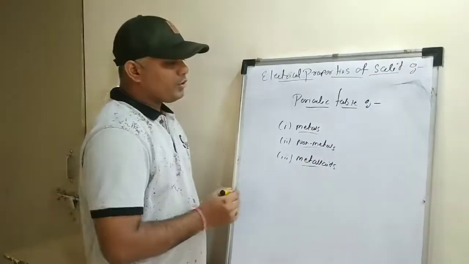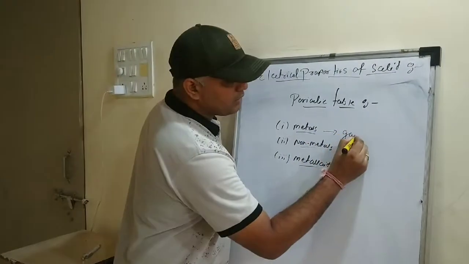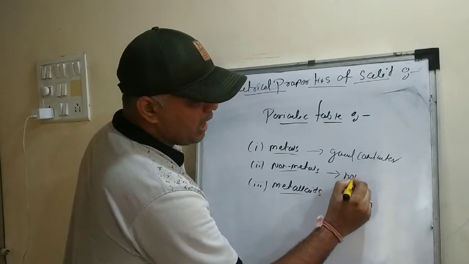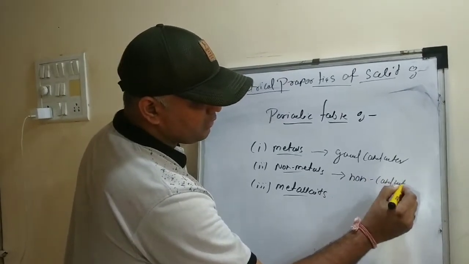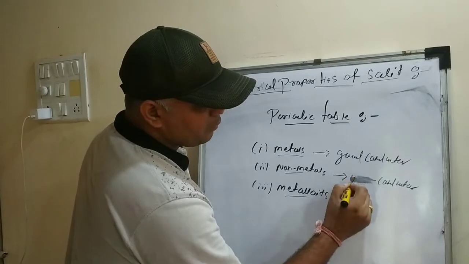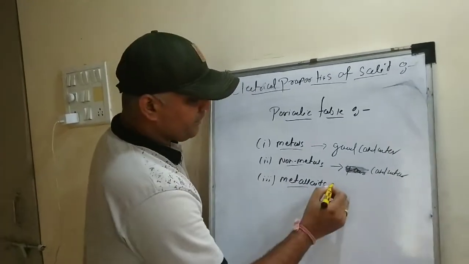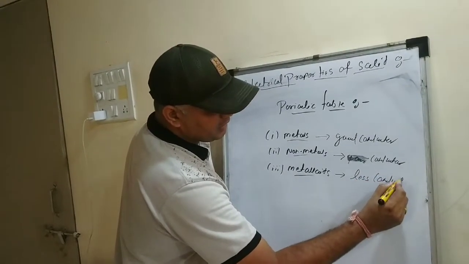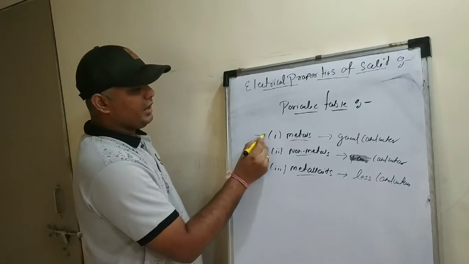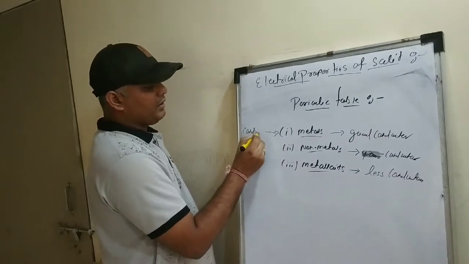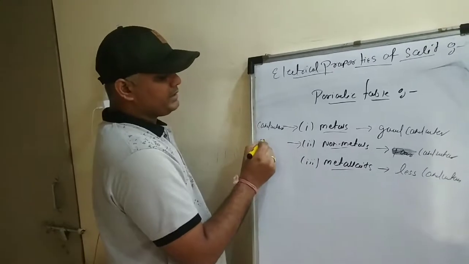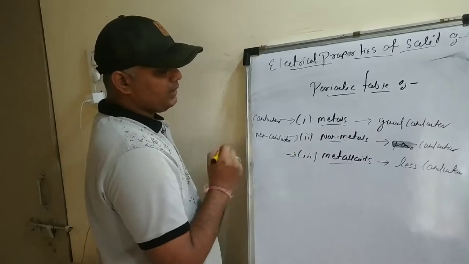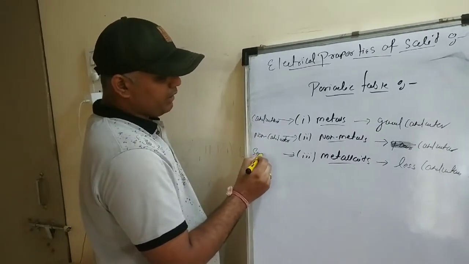Metals are good conductors. Non-metals are non-conductors, or we can say they are poor or bad conductors. And metalloids have less conductance. So metals are conductors, non-metals are non-conductors, and metalloids are semiconductors.